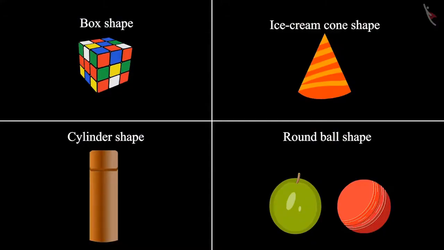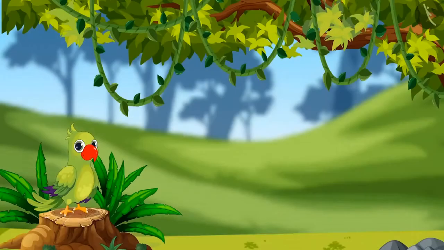So children, did you see how Chotu and Neha identified 4 different shapes and kept them in different boxes? Like a round ball shape, ice cream cone-like shape, box-like shape, and cylinder shape.